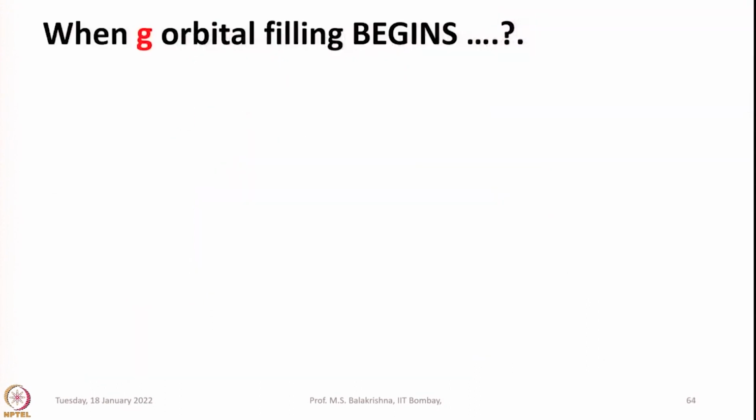Let us look into some interesting facts. When g orbital filling begins, if you look into the Aufbau principle and Aufbau diagram, you can see the electron filling model.